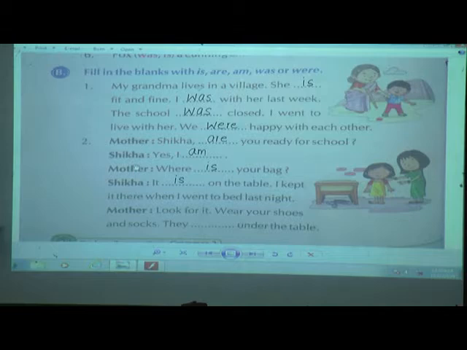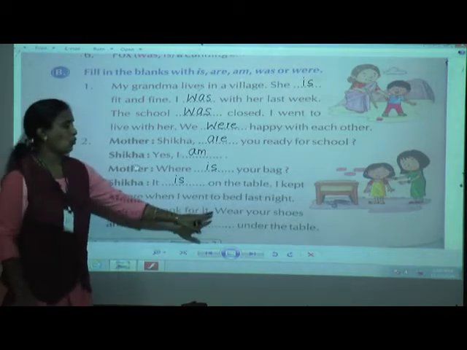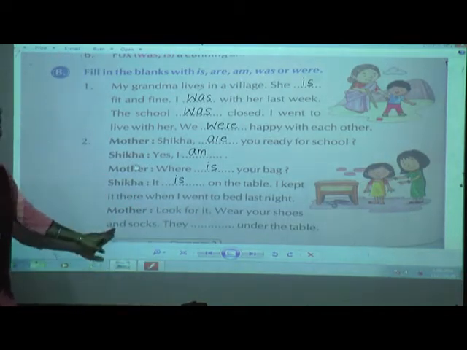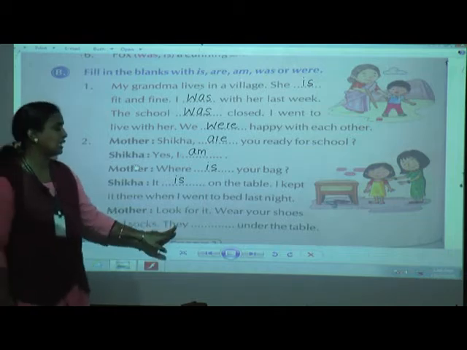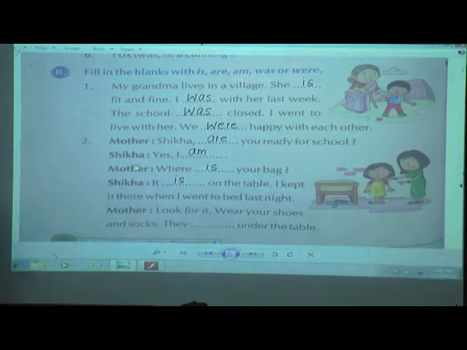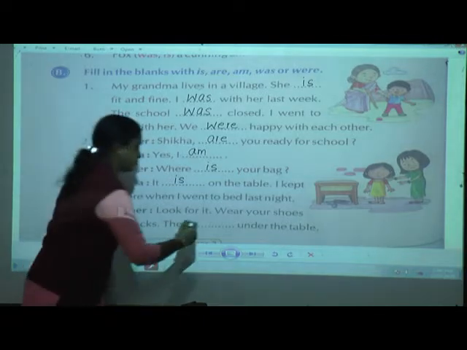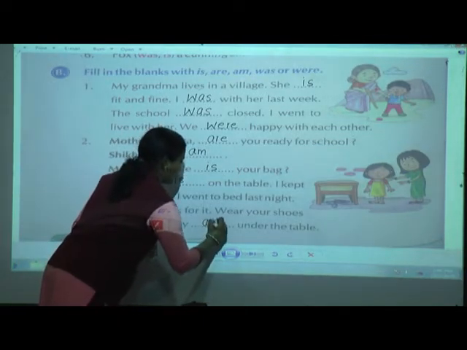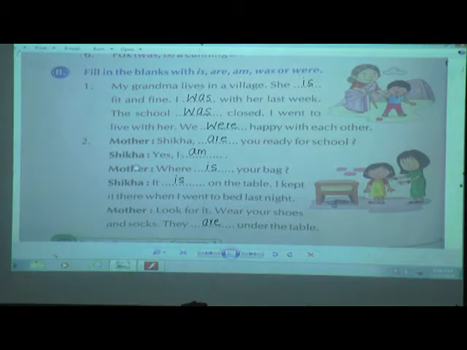Now mother says, look for it. Wear your shoes and socks. They are under the table. So mother is saying to Shikha that look for it. Wear your shoes and socks. Which word do we use? Are. Under the table.